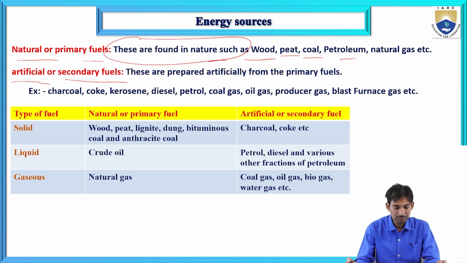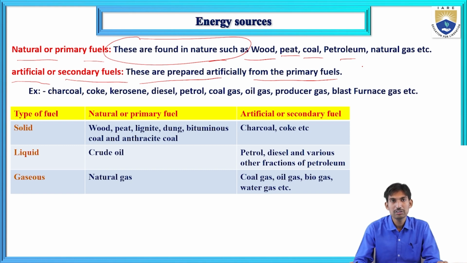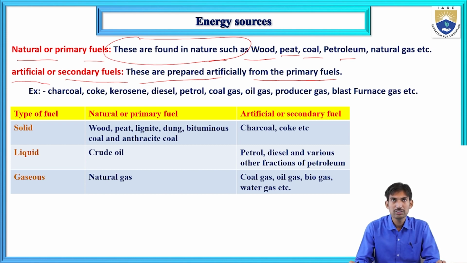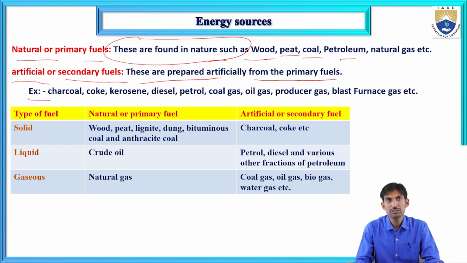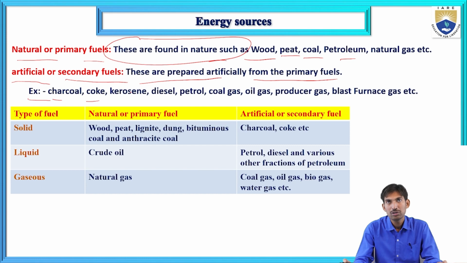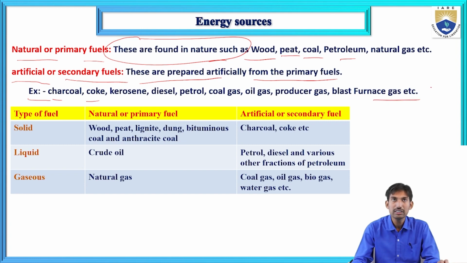The second one is artificial or secondary fuels. These are prepared artificially from the primary fuels. These are not found in nature. Examples for secondary or artificial fuels are charcoal, coke, kerosene, diesel, petrol, coal gas, oil gas, producer gas, blast furnace gas, etc.